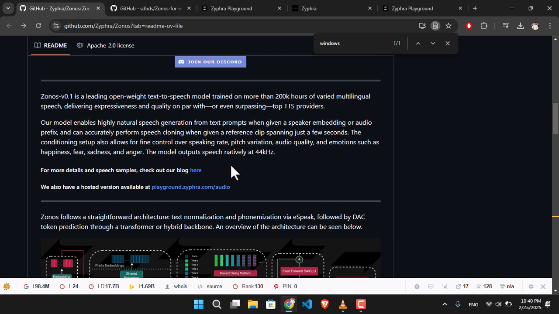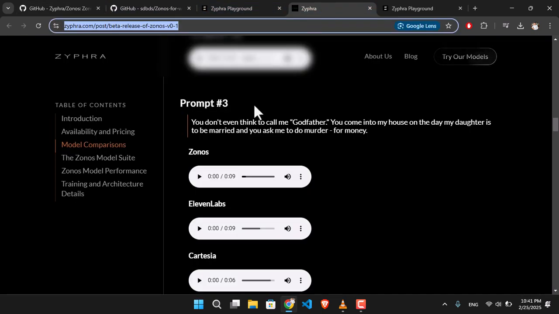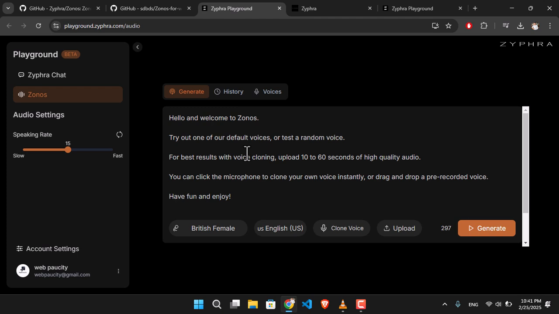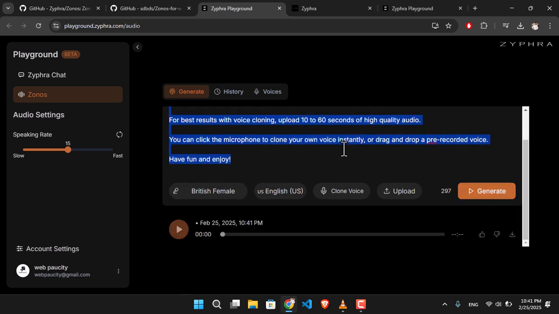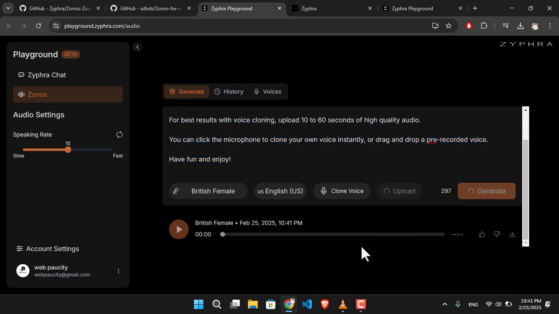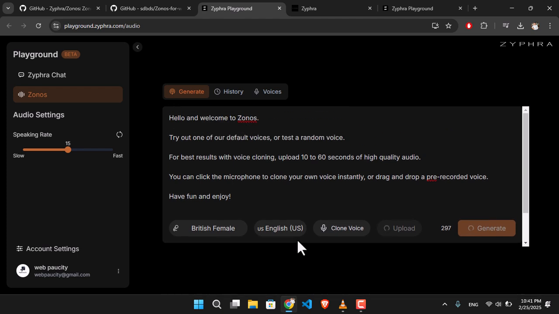Now, the other point is, can you use it online? Well, exactly, you can go ahead and use it. The link is playground.zifra.com/audio. You have to simply open it and sign up with your email, because without it, it's not going to work. Since this company or the open source community is not really rich, if you are using their online tools, you can type your text and click generate. It's going to take a little bit of time to generate the voice. This is the drawback of using it online.